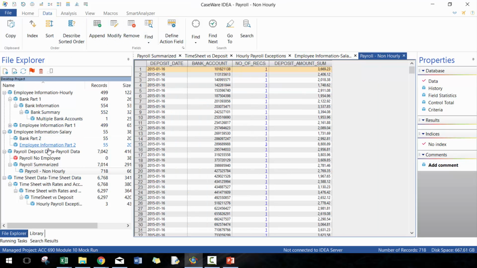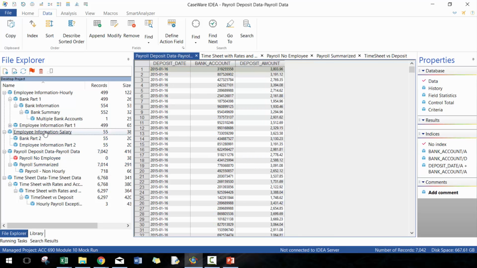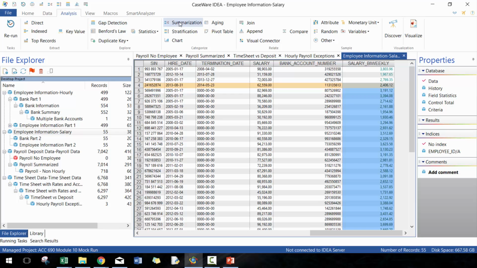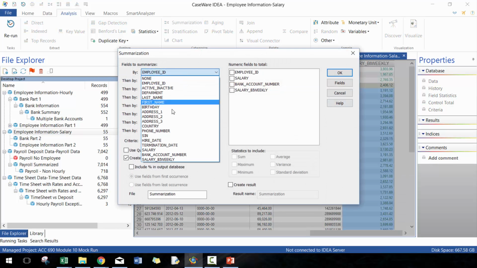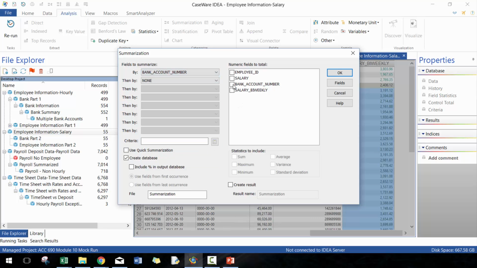So before I do that, I'm actually going to go by bank account number, and I'm going to summarize this here. And I'm going to call this salary summarized.